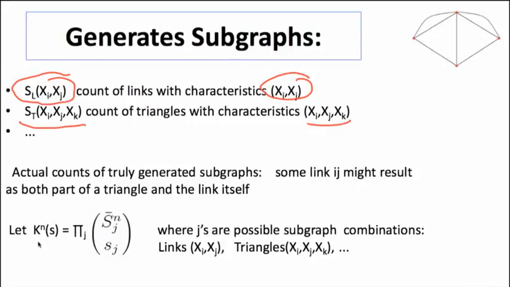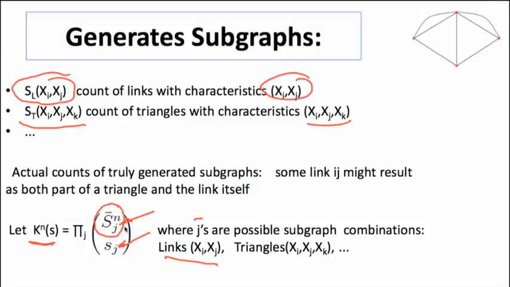And then let's let Kn be the product of the total number of a possible graph. So let's look at some j, which is a possible subgraph combination, like links of type with 2 pairs of characteristics, triangles with something. So we'll keep track of each of these different possible orderings. And so if we have a finite set of possible characteristics, we've got a finite set of these possible subgraph combinations, then we'll keep track of how many of these could have formed maximally, how many did form of j, and keep track of the number of ways we could have done that.